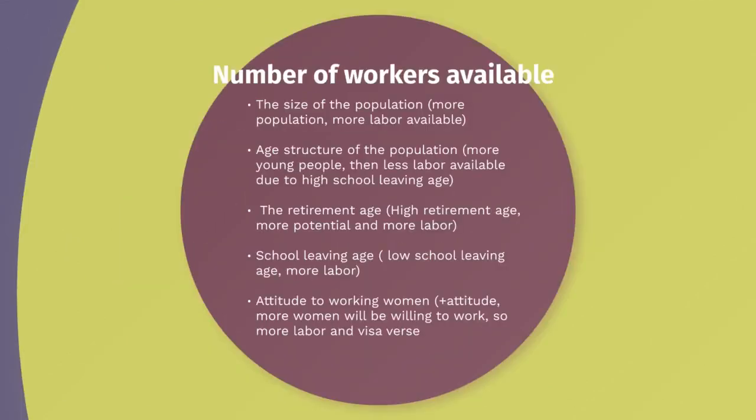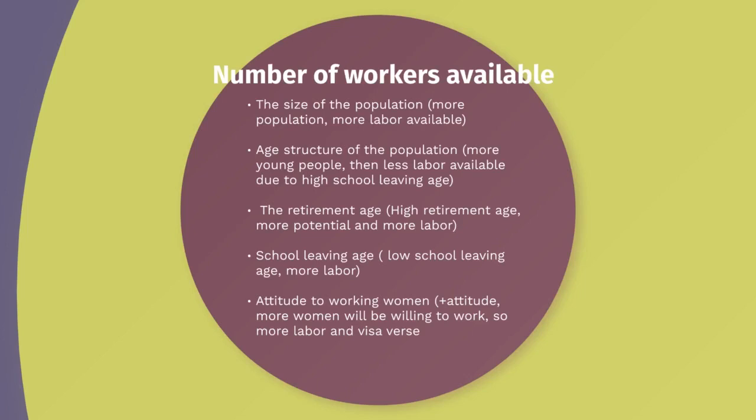So, number of workers available. If there is a huge population in a country, there would be more labor, and if there is less population in a country, there would be less labor available. Age structure of a population: more young people, then less labor available due to high school leaving age. So basically students might be leaving school or college really late, then they won't get much of their life to work, or not much of the labor would be working in that country. So the age structure really matters.